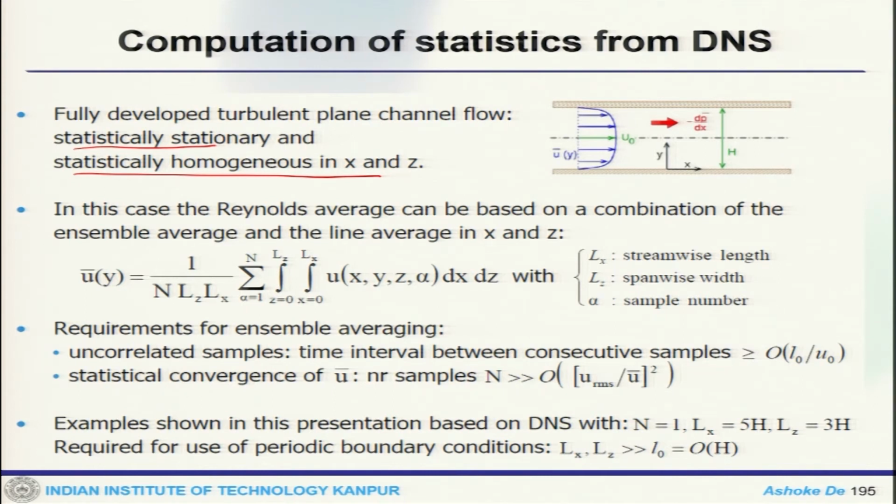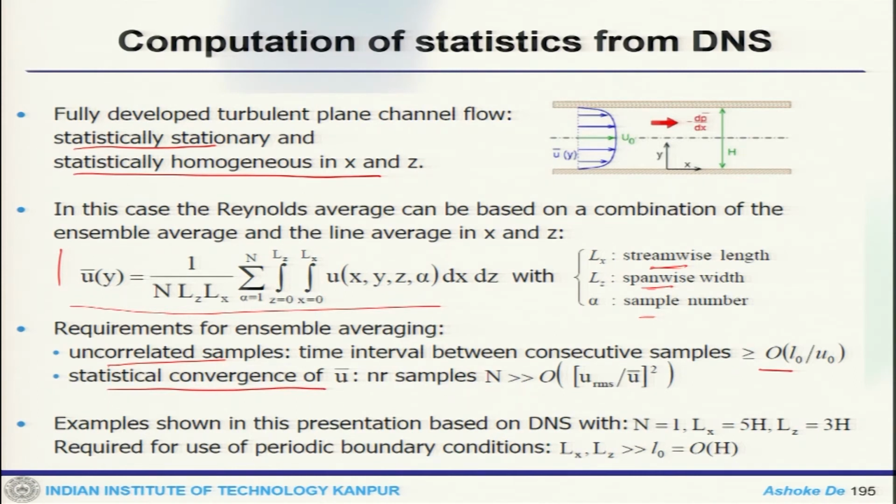So, the Reynolds average can be based on a combination of the ensemble average and linear line average like this, where Lx is the stream-wise length, Lz is the span-wise length, and alpha is the sample number. So, for the ensemble averaging, if they are uncorrelated samples, then the time interval between consecutive samples should be higher than the order of L0 by U0 for statistical convergence of U prime. So, the sample size could be quite large.